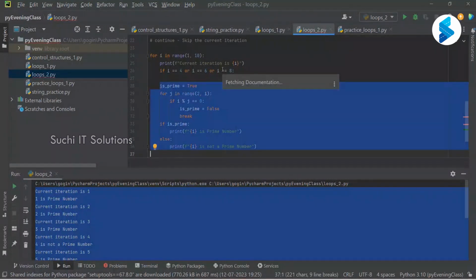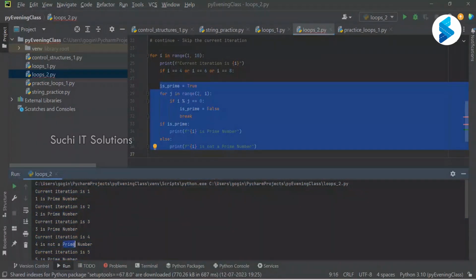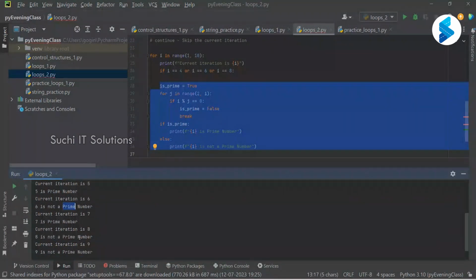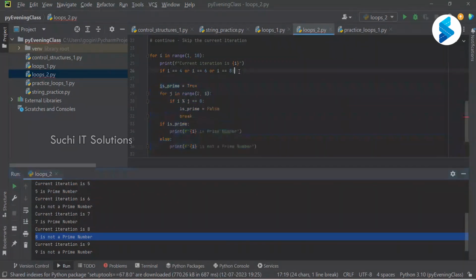Right now, current iteration is 4, 4 is not a prime number. Current iteration is 6, 6 is not a prime number. Current iteration is 8, 8 is not a prime number. Now, my condition is that if I equals 4, or I equals 6, or I equals 8, on these three numbers I don't want to execute the prime number code. I don't want to proceed further.